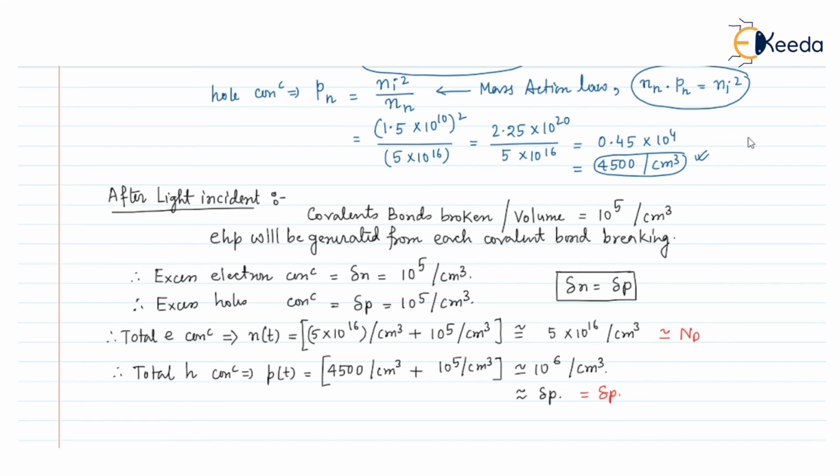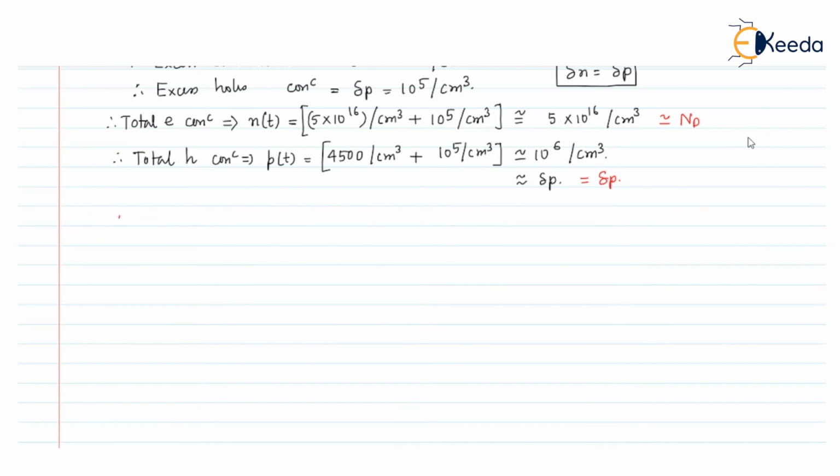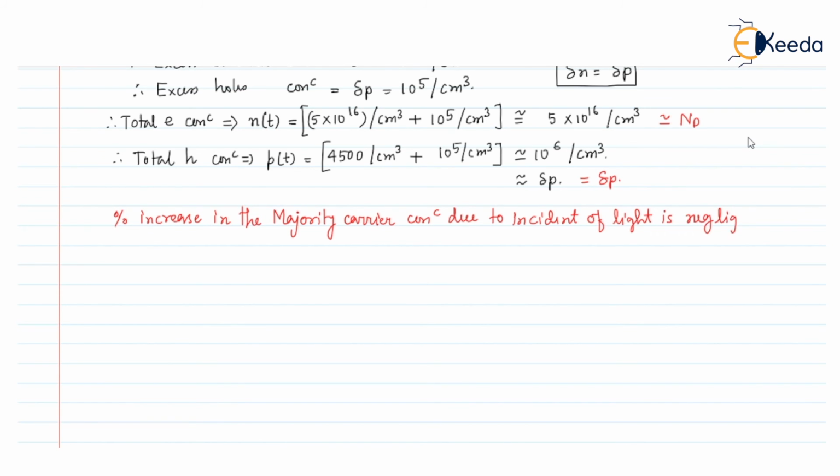So the important conclusion that we can draw from this example is that the percentage increase in the majority carrier concentration due to the incident of light is negligible.